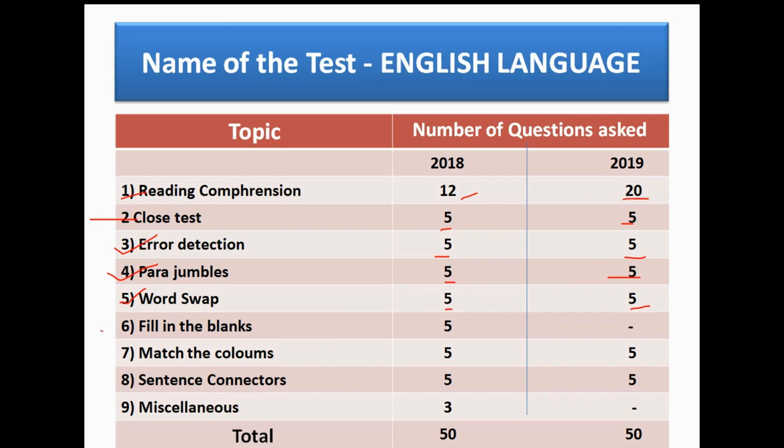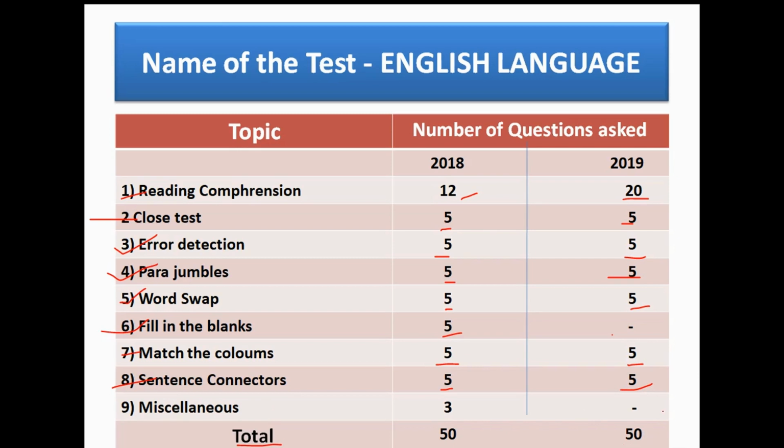From fill in the blanks, in 2018 total number of questions is 5 and in 2019 there is no question. Match the column, total number of questions in 2018 is 5 and in 2019 is also 5. Sentence correction, total number of questions in 2018 is 5 and in 2019 also 5. Total questions in English in 2018 is 50 and 2019 is also 50.